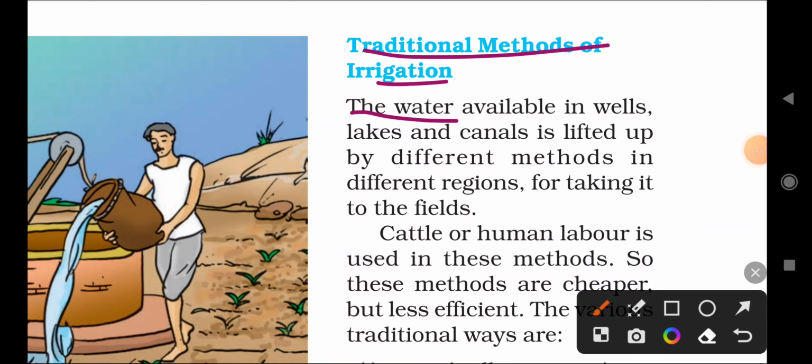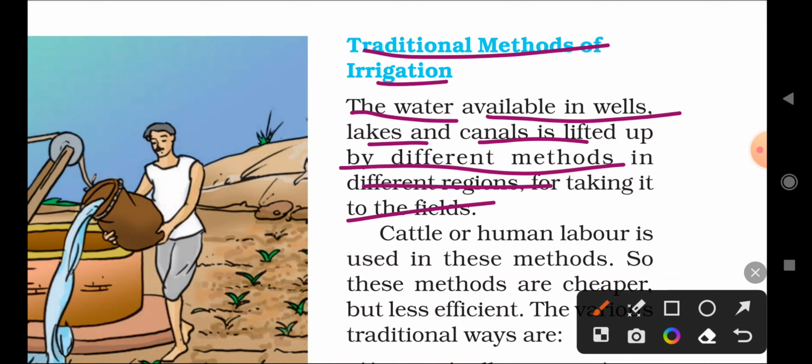The water available in wells, lakes and canals is lifted up by different methods in different regions for taking it to the fields. Mainly here the modern method and the traditional method are the same in that they lift the water.